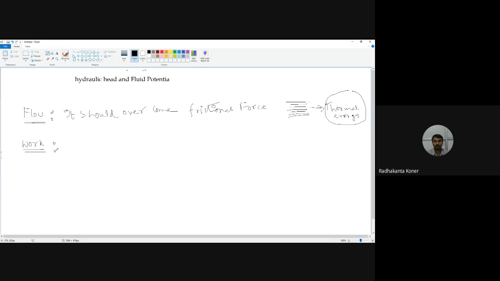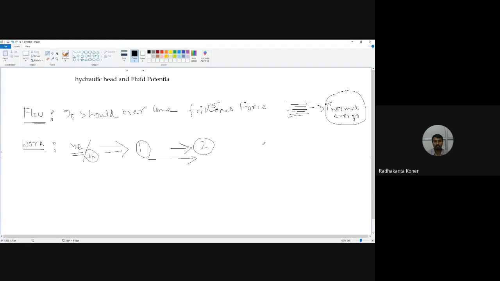Work is done in the sense that mechanical energy is required per unit mass to move from point 1 to point 2. So the distance traversed is basically the energy.